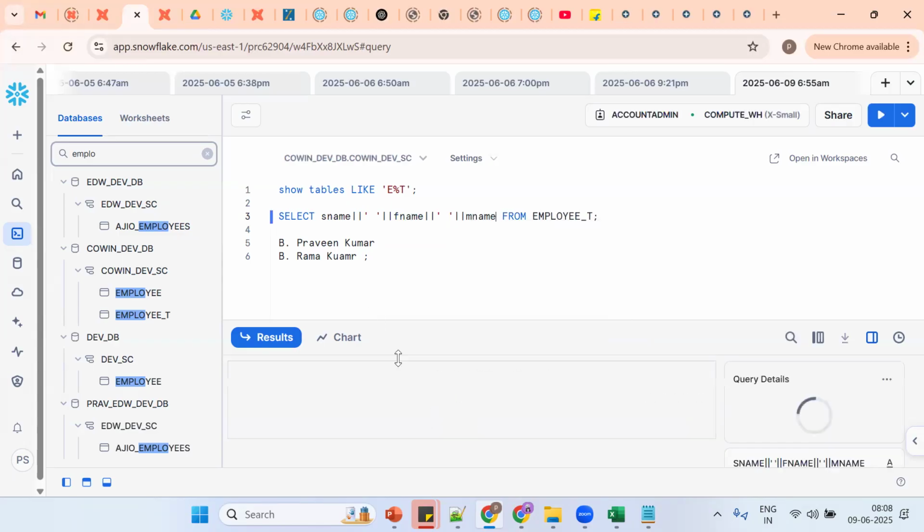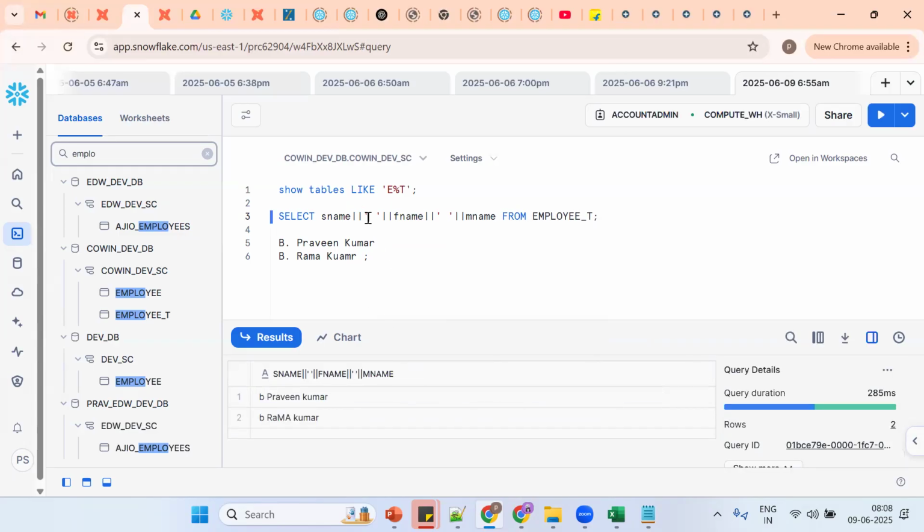Now capital P, capital P, capital K: how to get that? Go for the initcap concept. How to put a proper heading? By using a column alias. So far good.